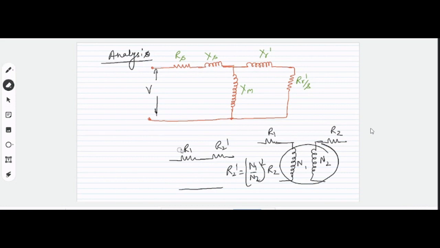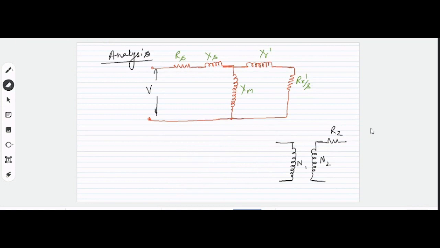A similar case is here, that we will be counting the effect of the number of turns associated with the stator winding as well as with the rotor winding, right? Because these two quantities are associated with the rotor winding, but what we are considering is connected with the stator winding, that means they are being referred from the rotor to the stator side, right?